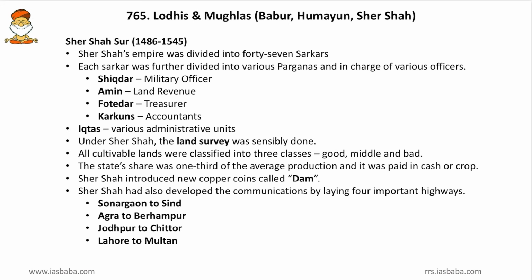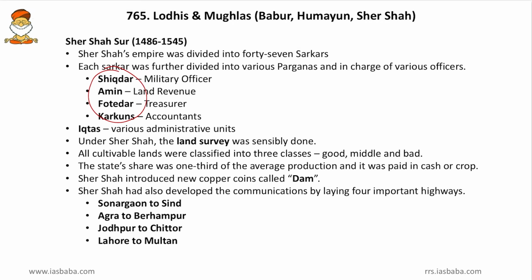Then each sarkar was further divided into various parganas, and in charge were various officers: Shiqdar, that is a military officer, then Amin, the land revenue officer, then Fotedar, the treasurer, and then Karkuns, the accountants. So these officers we have to remember here. Then various administrative units were called Iktas. So Iktas are a descendant of the Iqtadari system which was started during the Delhi Sultanate.